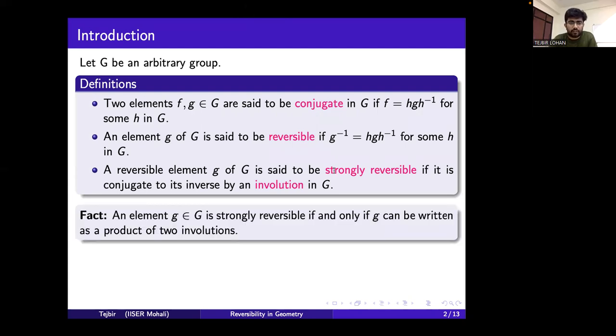And note the following fact: an element g belonging to group G is strongly reversible if and only if g can be written as a product of two involutions.